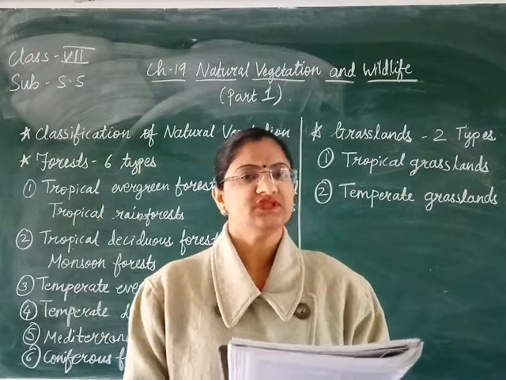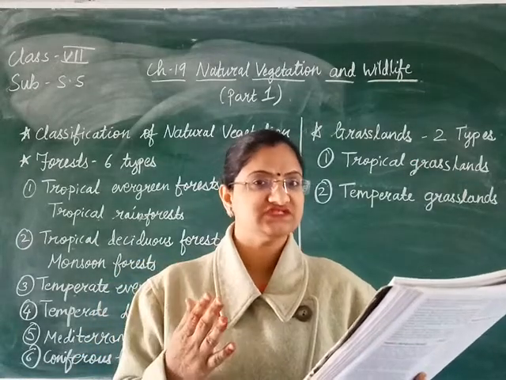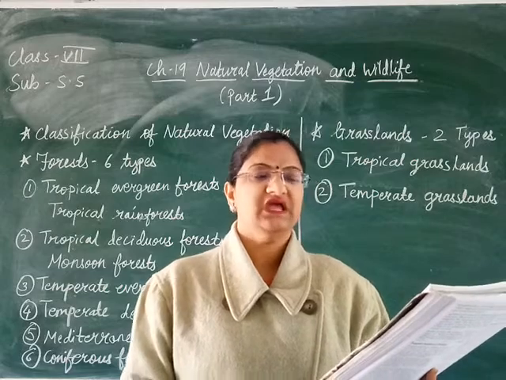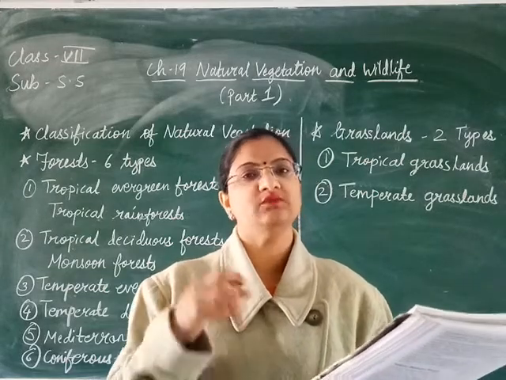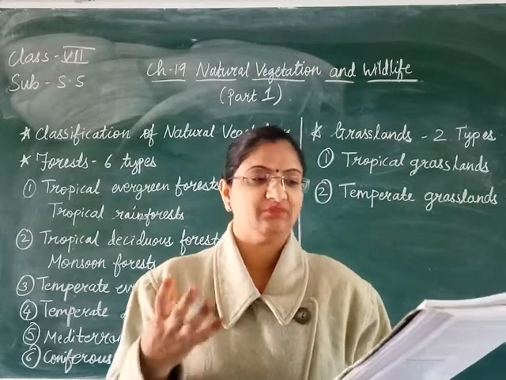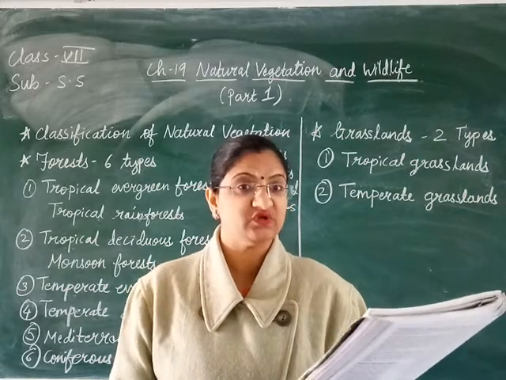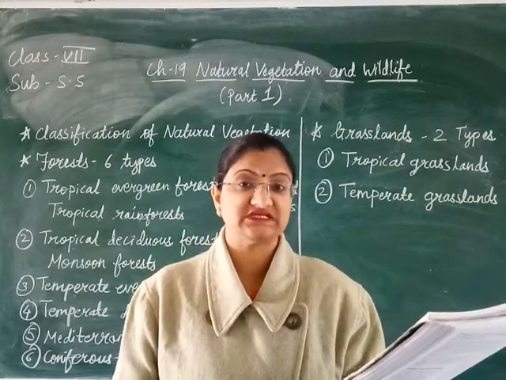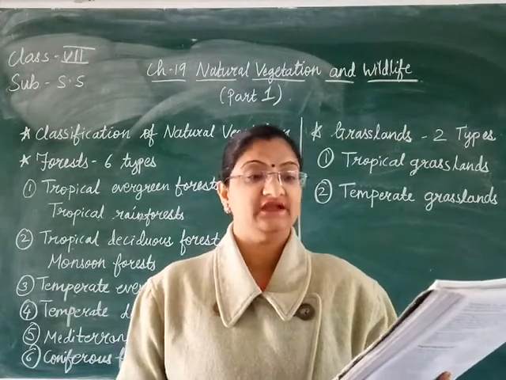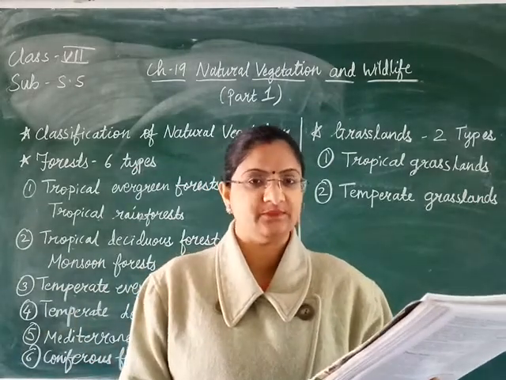Means what? In the Mediterranean forest, the temperature is not very high, and the annual rainfall is between 25 centimeters and 75 centimeters. Now this rainfall is too moist for the desert. If a desert place is there, then it is going to be very moist, and if a forest is there, then it is going to be too dry for that forest. And that is why, because of such climatic conditions, tall grasses about 2 meters to 4 meters in height grow there, and the trees are very scattered. Scattered means what? Lots of space is there between these trees.